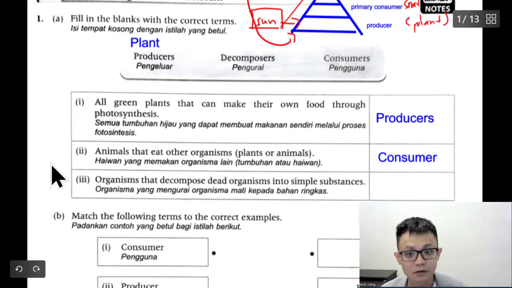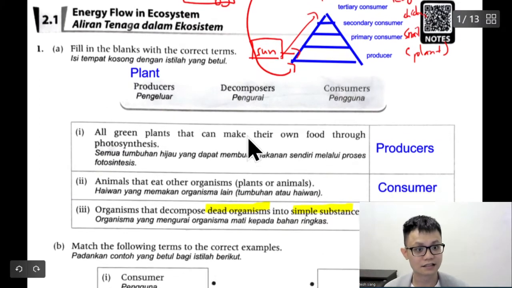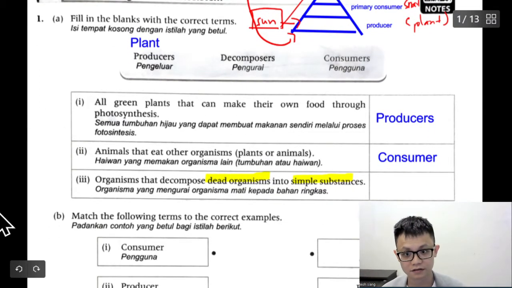Organism that decomposes dead organisms into simple substances. So we know this is the decomposer. So just type this now. Decomposer.